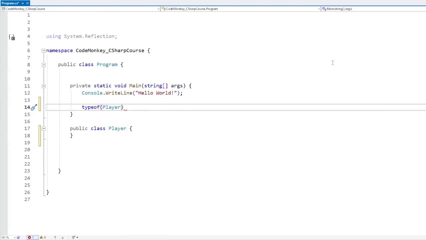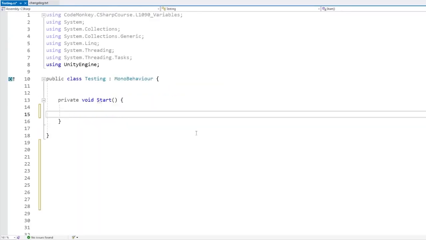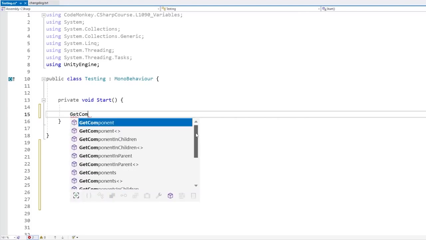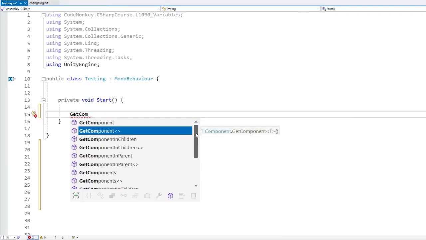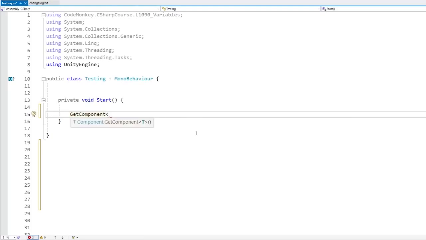Whenever you have some kind of function that requires a type object, meaning System.Type, then this is what you want to use. Like for example, when working with some Unity code, if you want to get the component attached to some kind of game object, you use the GetComponent function. And this one actually has two versions. One of them is this one with the angle brackets, meaning this one is using generics. This is actually the version that I normally tend to use. So just put this, and then inside you put the type that you want to get. So just like this, it's going to get the component of type Player.